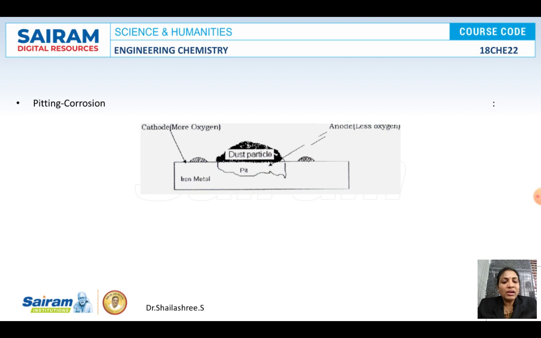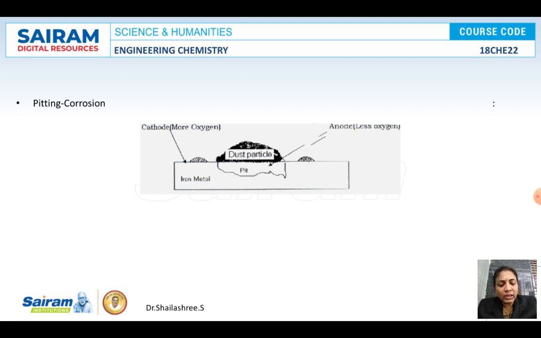Okay, so what is the anode here? The anode is the area just beneath the dust or dirt, and the cathode is the remaining complete part of the metal. Once this galvanic cell is set up, what happens now? There will be a formation of a small hole just below the dust or dirt, called a pit. Once this pit is formed, the corrosion will spread at a very fast rate.